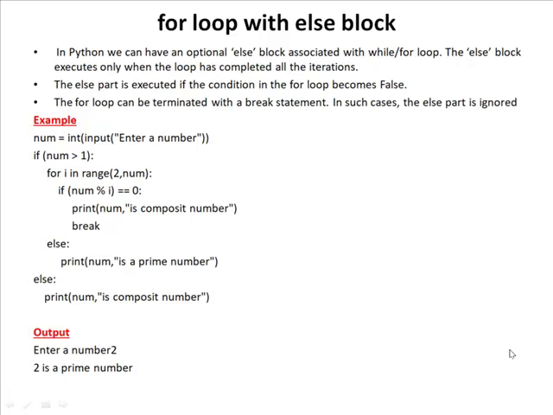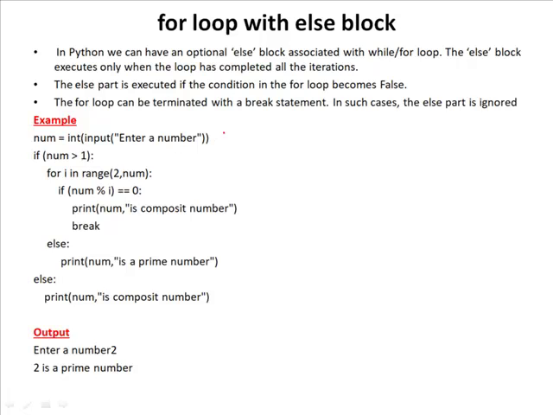This program is to display whether the given number is a prime number or not. Prime number means the number is greater than 1, and if it is divisible only by 1 and itself, that is called a prime number. For example, 2, 3, 5, 7, etc. are prime numbers because they do not have any other factors. But 6 is not a prime number because it is divisible by 1, 2, 3 and 6, right? So now see this first statement, that is read one value as a user input.